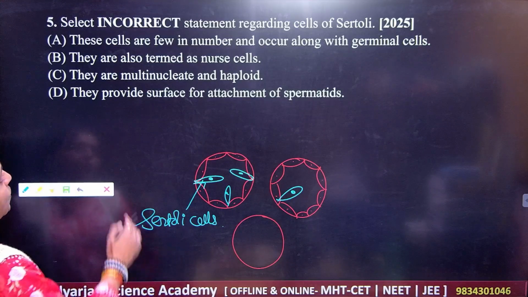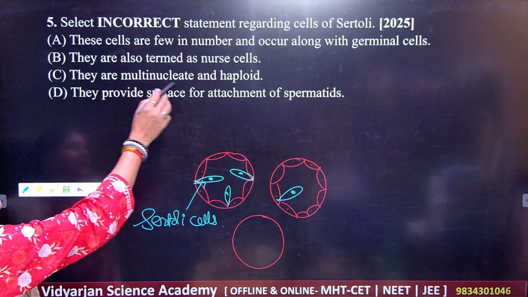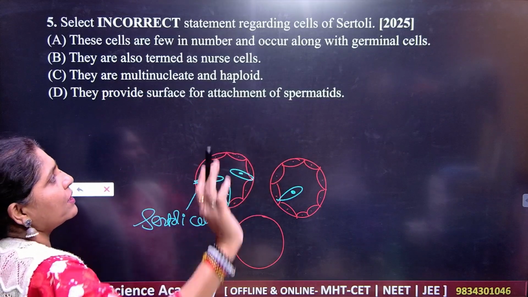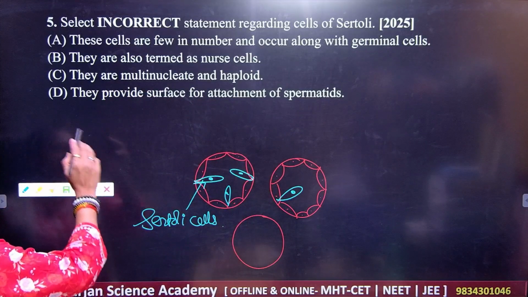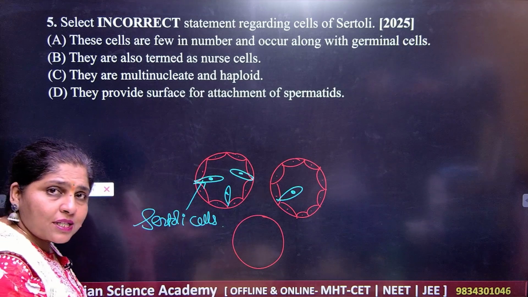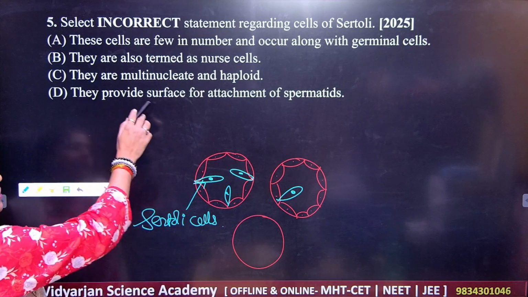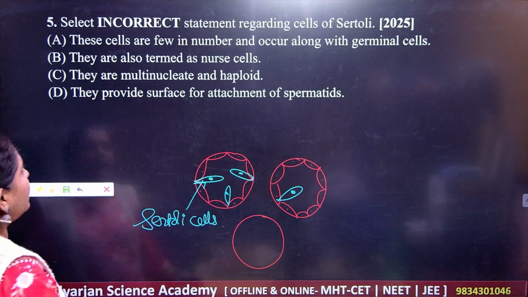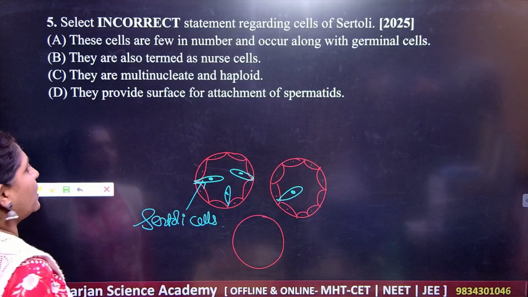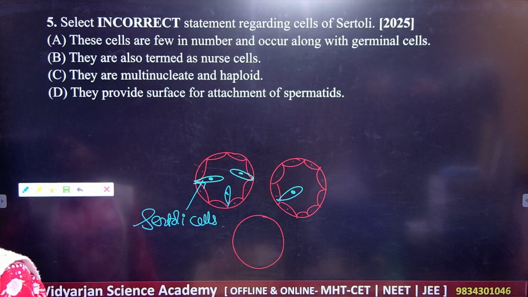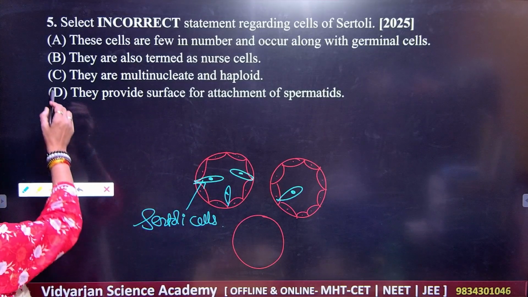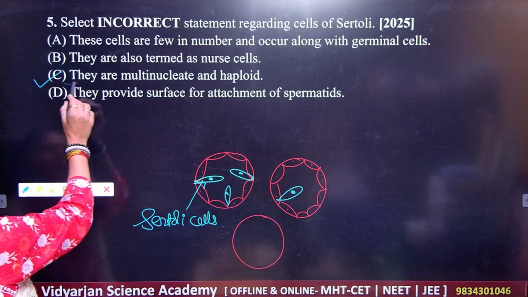So what is incorrect? They are asking: these cells are few in number and occur along with the germinal cells. They are also termed nurse cells. Correct? They are multinucleated and haploid, and they provide the surface for the attachment of spermatids. So what should be your answer? This is not correct.